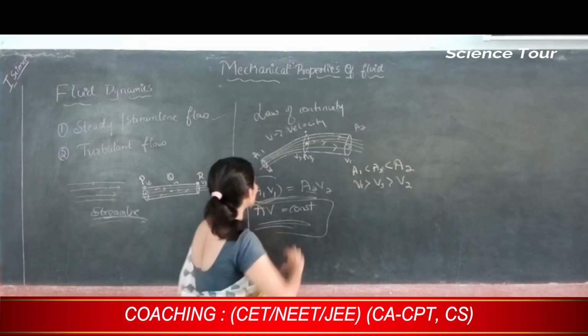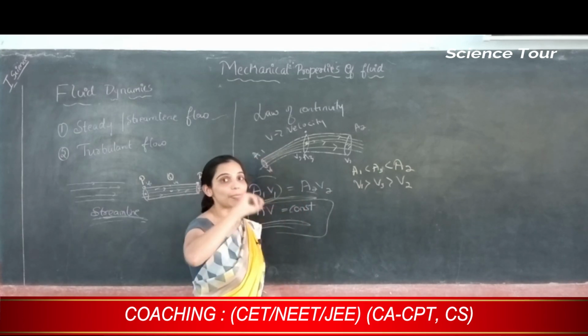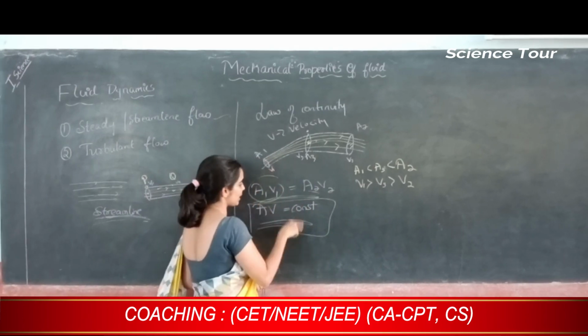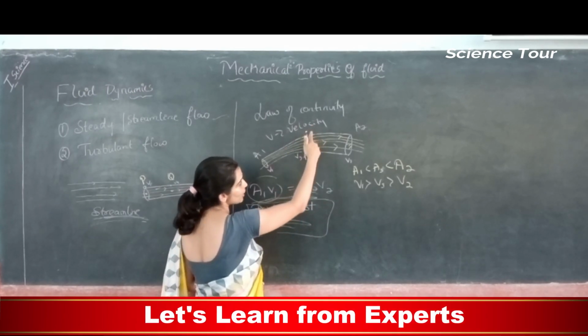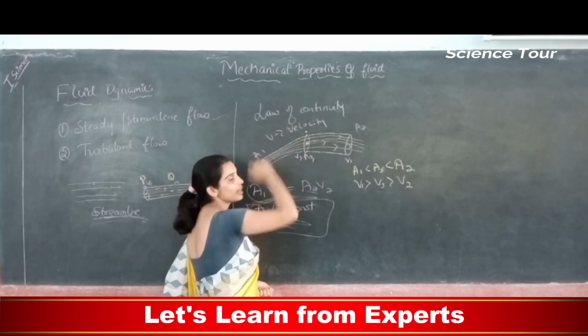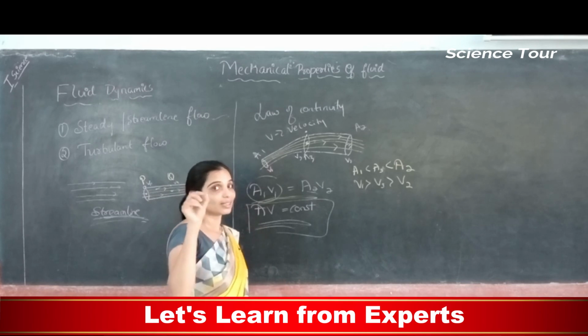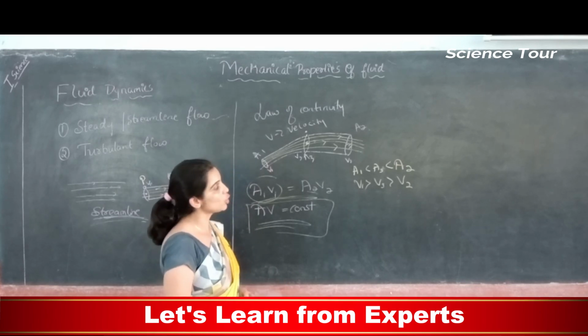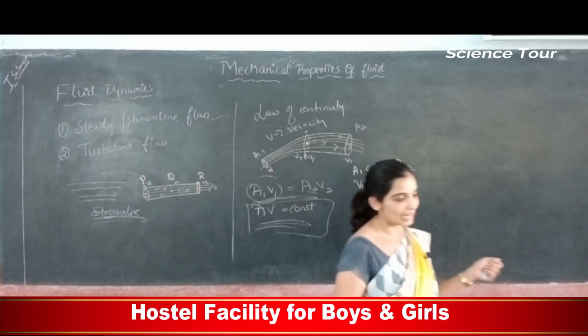So you may ask me, here area of cross section is less, ma'am, but speed will be more. So the product AV will be equal to the product of AV here, because here area of cross section is greater but speed is lesser. So this is equation of continuity.